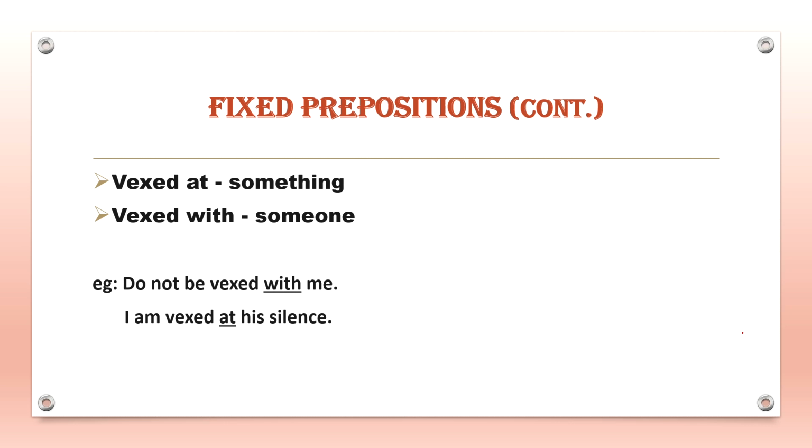Now, moving on, next is vexed. Vexed means irritated or annoyed. So, you are vexed at something, but you are vexed with someone. Vexed with someone means that you are upset with them for some reason. For example, do not be vexed with me. Another example, I am vexed at his silence.